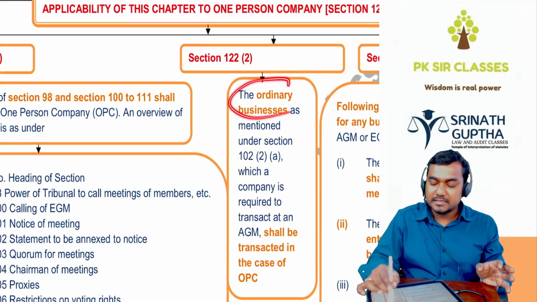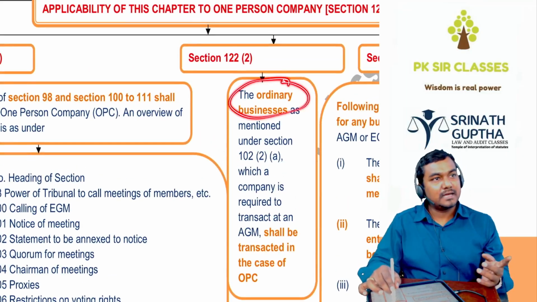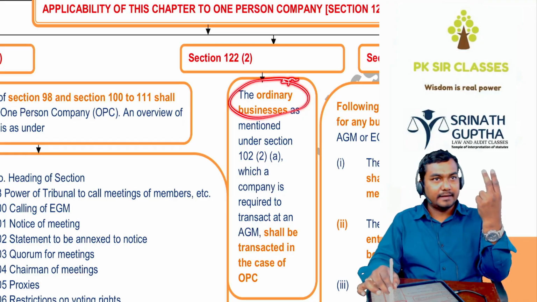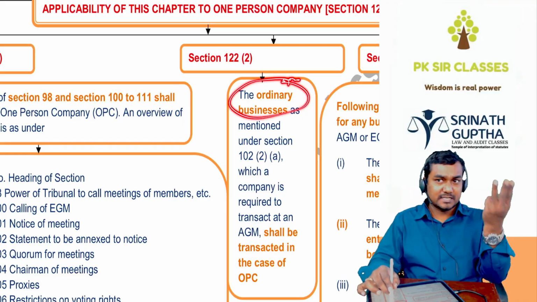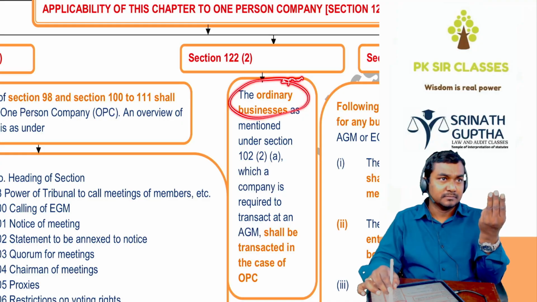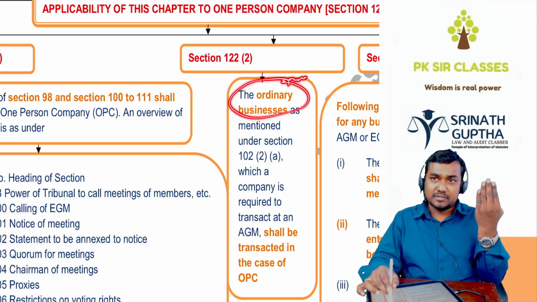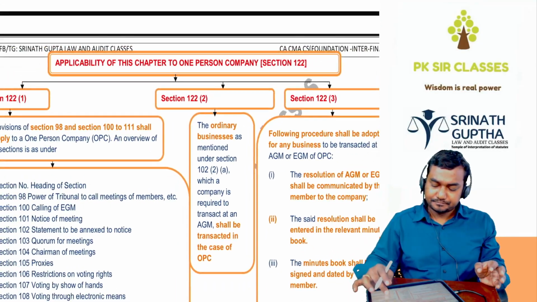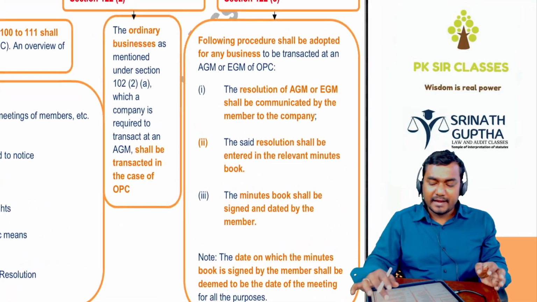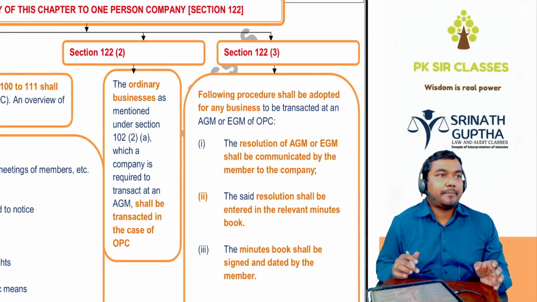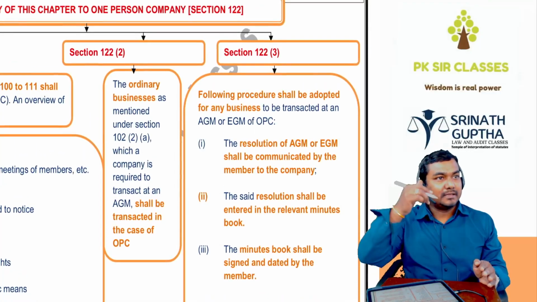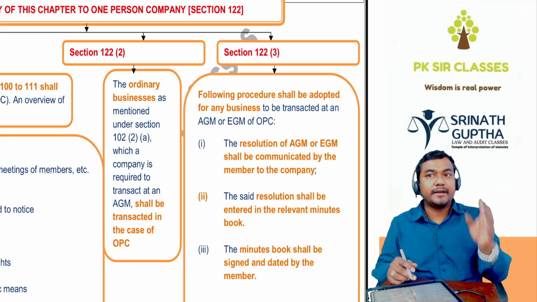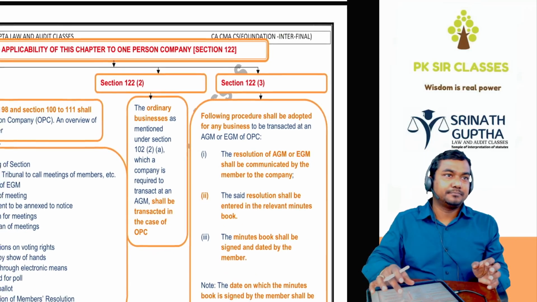However, ordinary business is applicable to OPC. OPC also has to appoint the director, auditor, and should discuss the dividend. Discuss means he should take a decision, and he has to approve the books of accounts. Ordinary business is applicable, and one fine day this one person will sit and prepare the minutes. That day of the preparation of the minutes is deemed to be the date of the AGM.